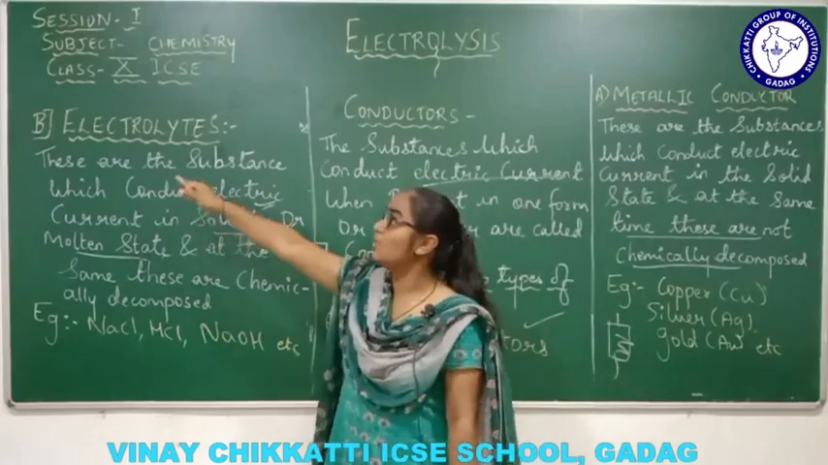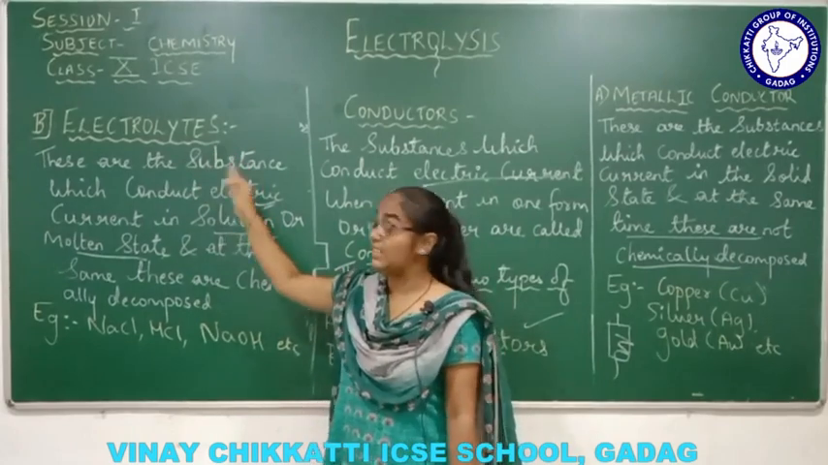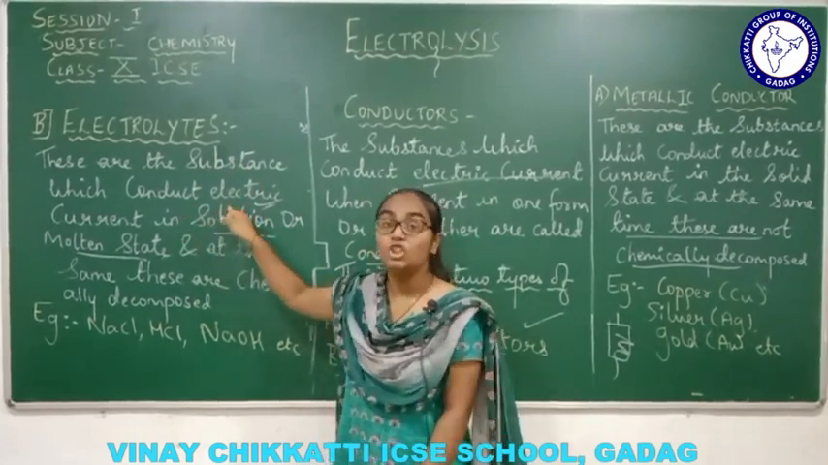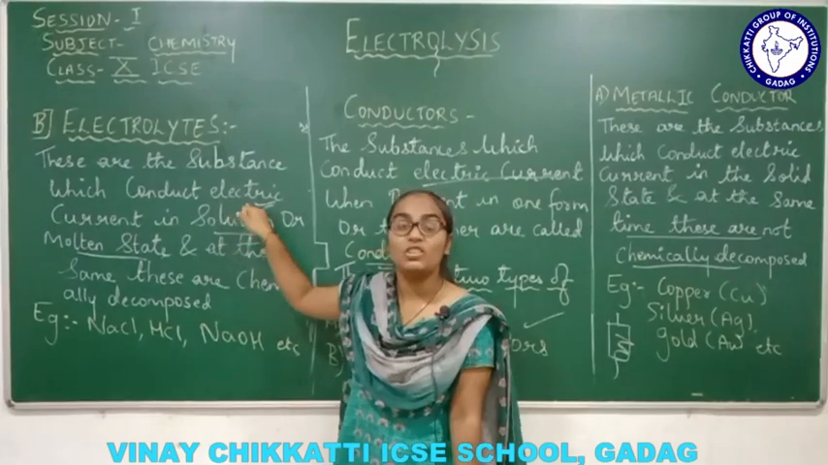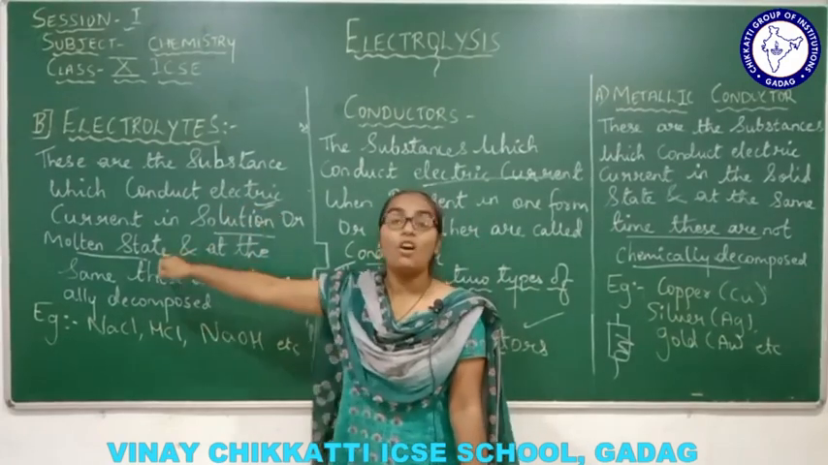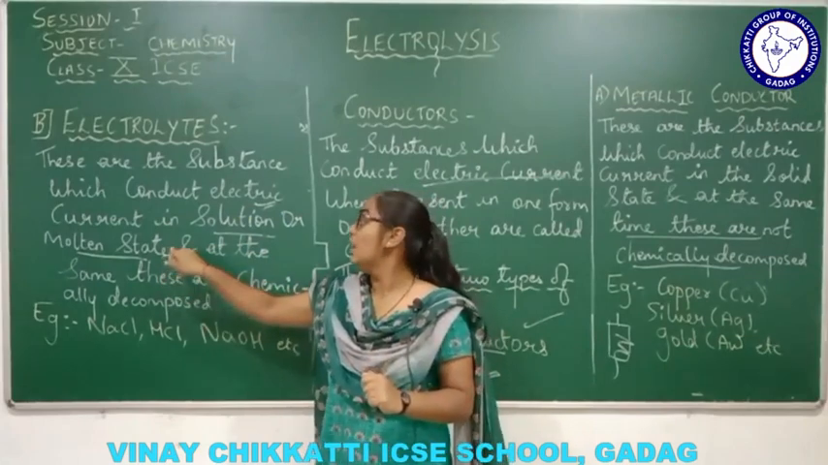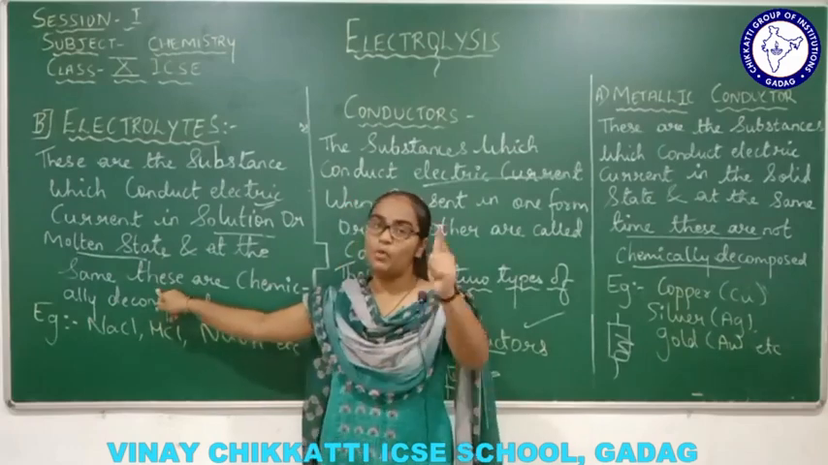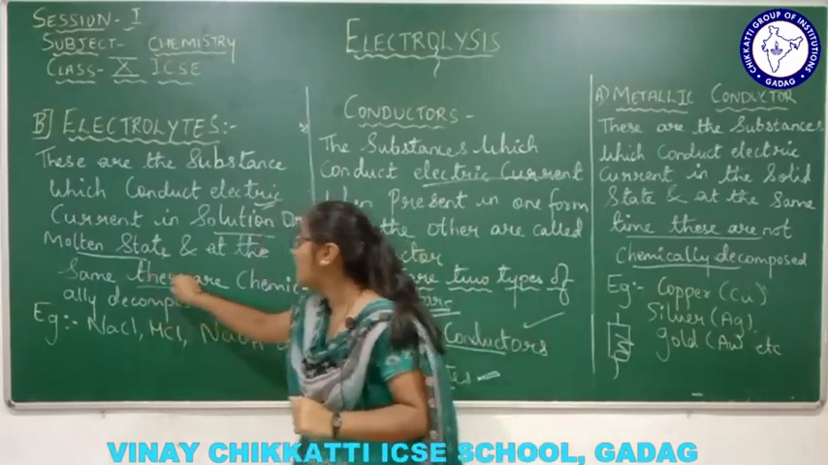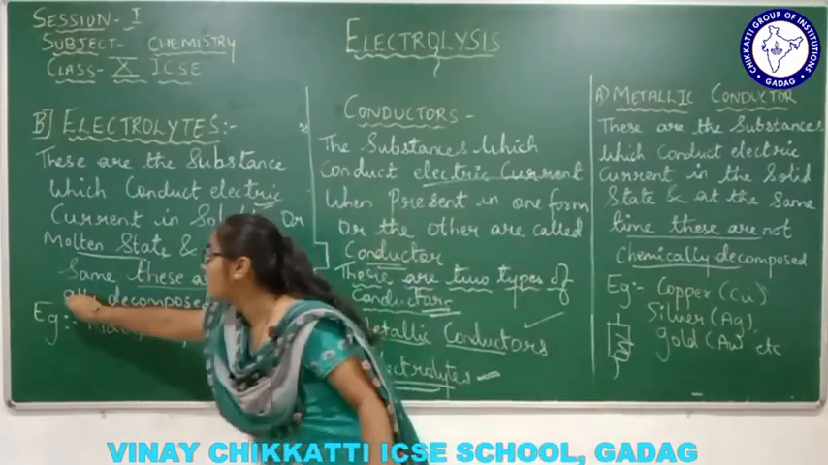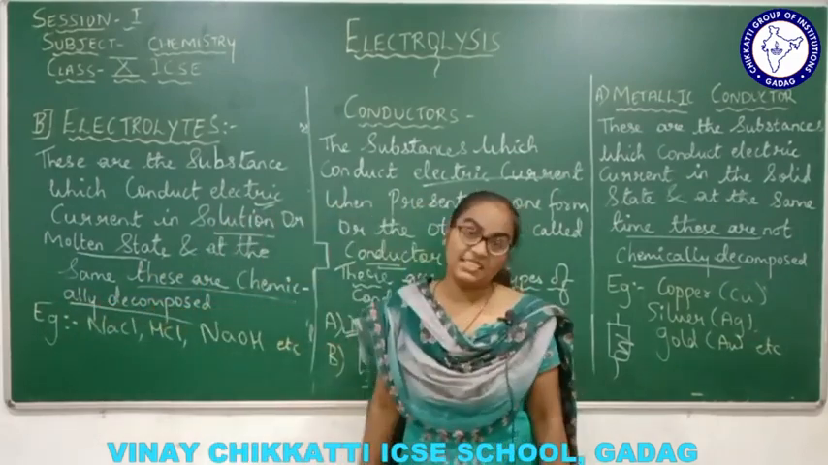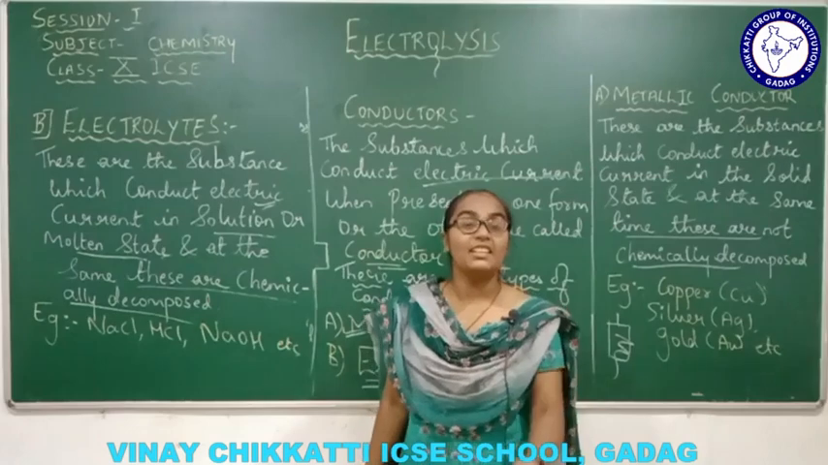So what it is all about: these are the substances which conduct electric current. In which state? Solution state. I described what a solution is. And or the molten state. What is molten state? That also you people know now. And at the same time, the most important point over here, at the same time these are chemically decomposed.